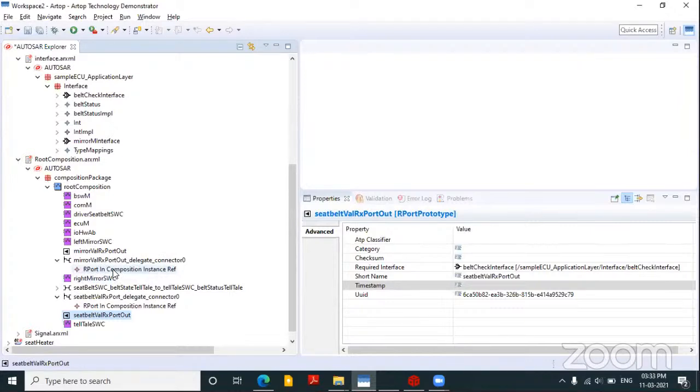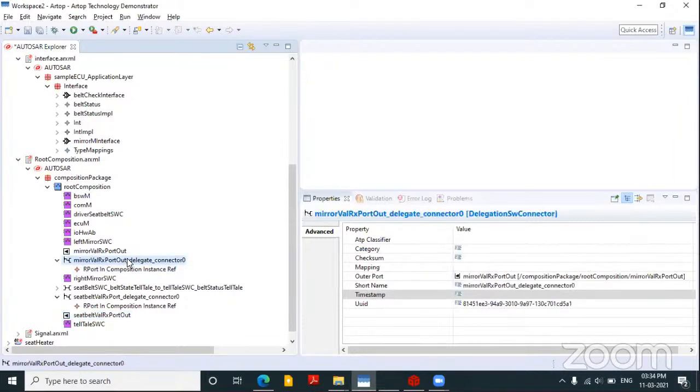Now we need to decide from which ASWC I need to feed the data to this particular port, which is to be shared to the outside of the ECU. For that, we'll be creating some delegate connectors, which speak about how to communicate this ASWC port to the root composition ports. So here in this delegate connector, I'm taking as outer port the mirror val RX port output, which is the root composition. And I'm just giving the short name for this particular delegate connector.